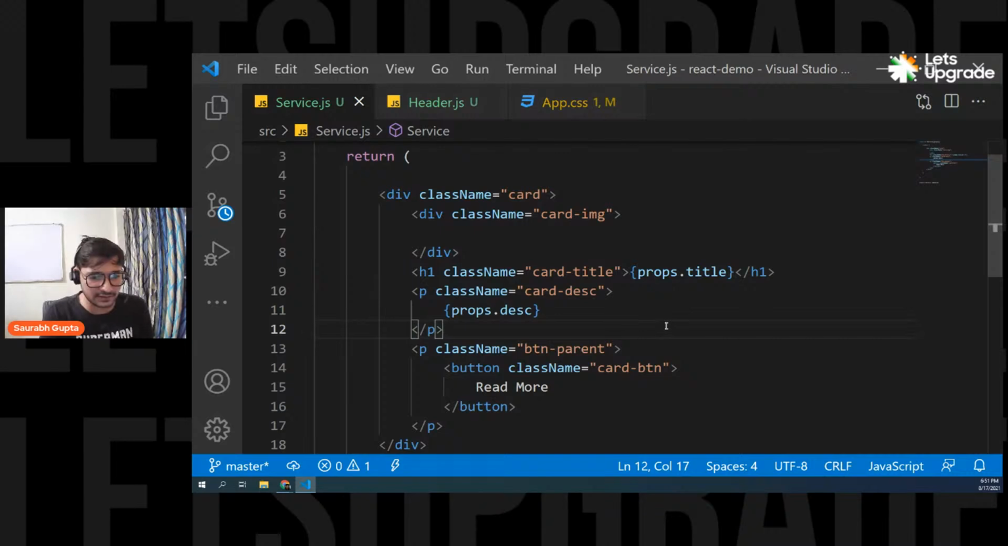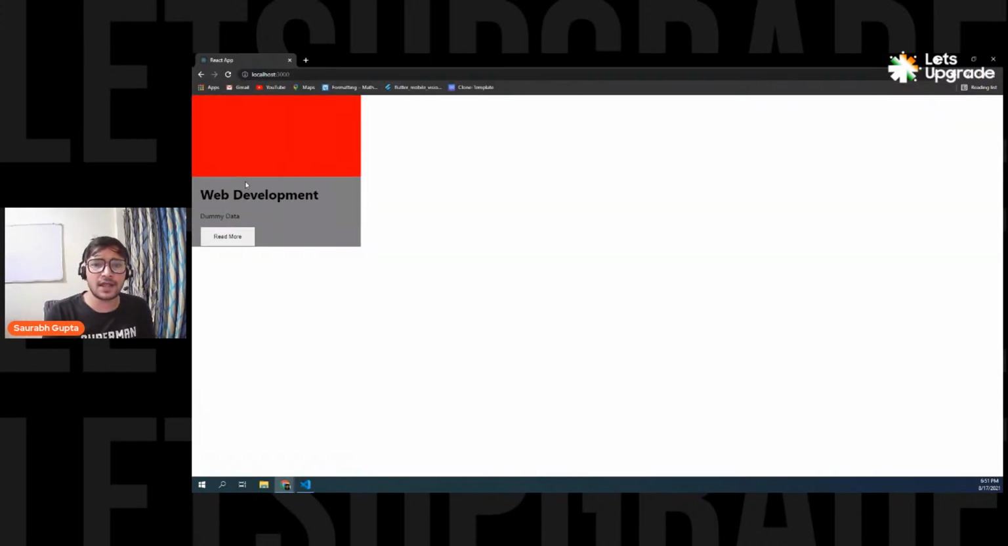Sir, can't we make different CSS files for each component? Yes, Yogesh, you can definitely make it. Yes, we can definitely go for it. But right now, we are sticking with this. Okay. Save it now, and let's see. And here we go. See, web development, dummy data.